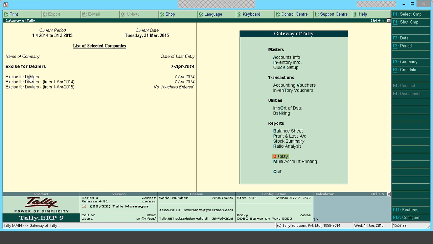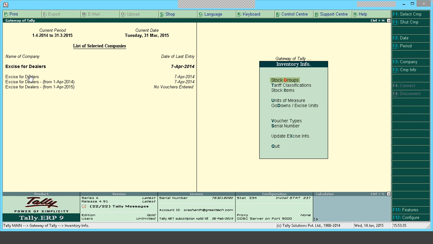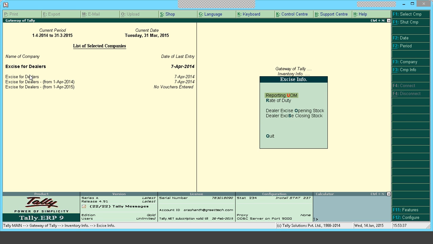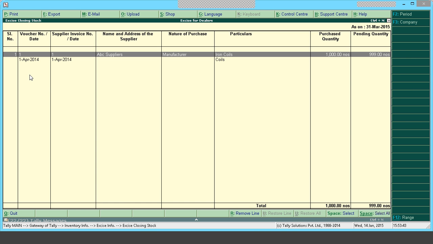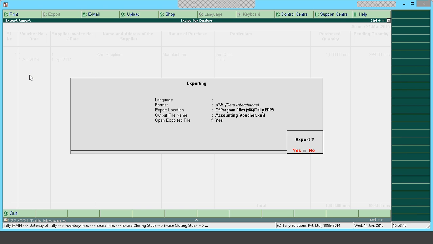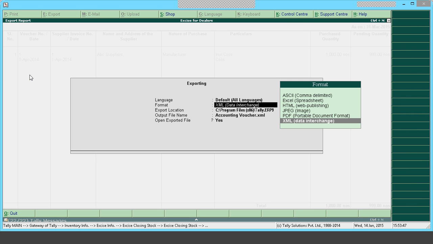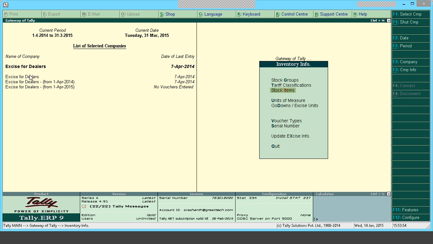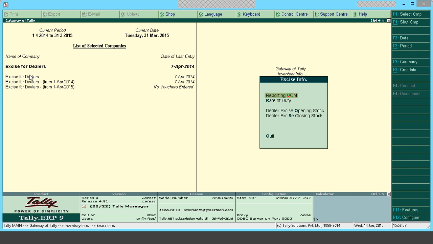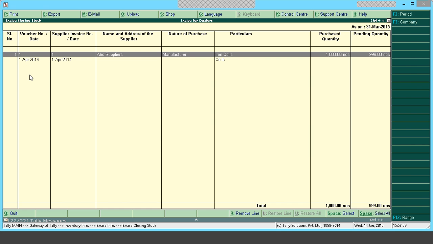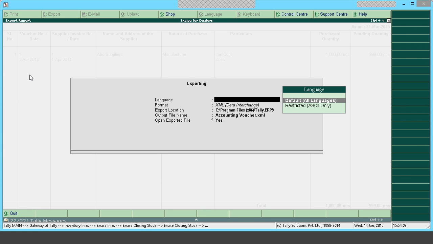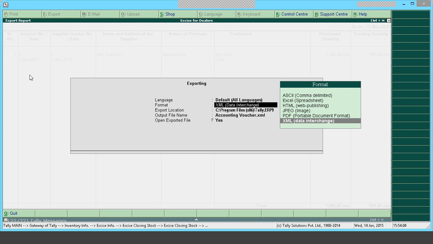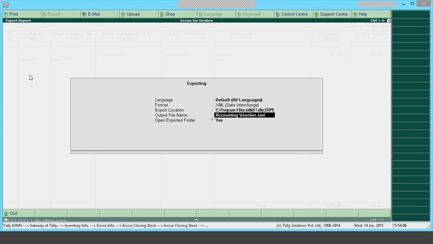I'll go to Gateway of Tally, Inventory Info, Update Excise Info, Dealer Excise Closing Stock. I'll press Alt E to export. I'll select the format. So I'll repeat the navigation. It's Inventory Info, Update Excise Info, Dealer Excise Closing Stock, Alt E. Format is default all languages. Format is XML data interchange.